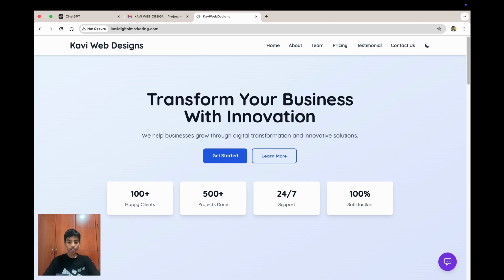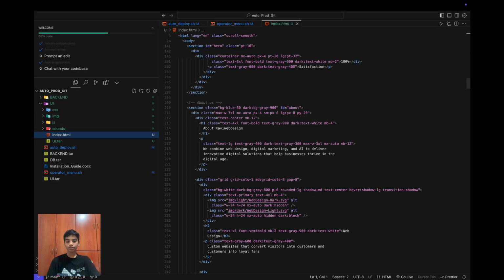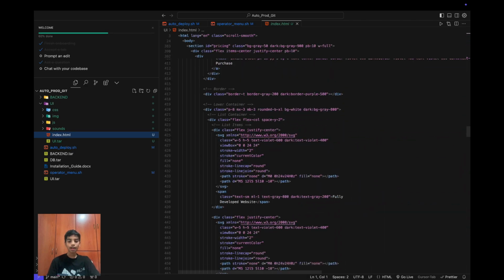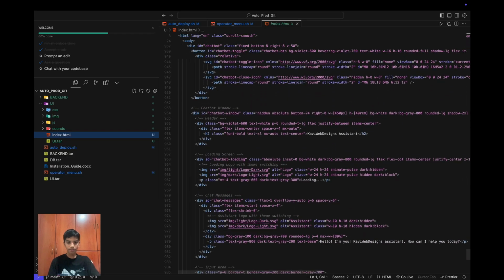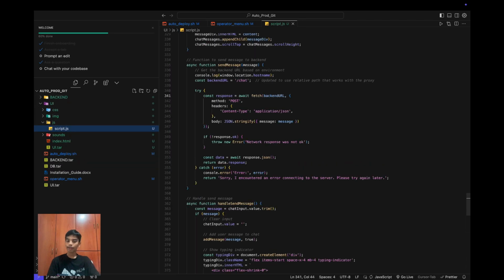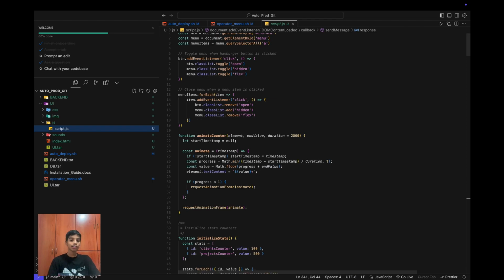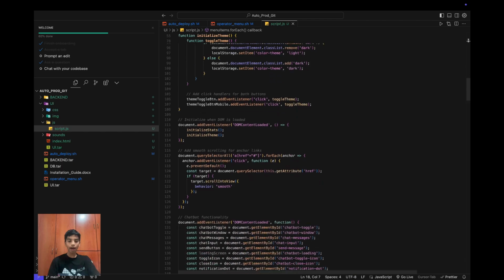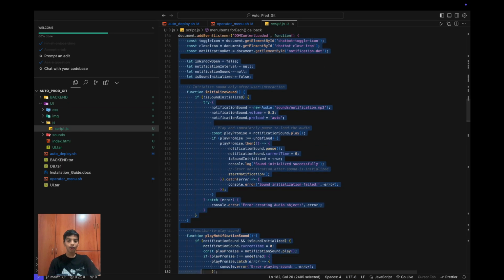So I'm going to show you the source code real quick over here. And let me open up UI. Alright, so over here is index.html, where I have multiple sections for all the multiple things. And if I scroll down somewhere over here, we will have our chatbot window over here, and this chatbot window will go to the JavaScript. And in JavaScript, we have that counter you saw in the hero page. We have the responsive thing over here for the hamburger menu, and we even have code for the dark mode menu. But for the chatbot functionality, we have all of these.